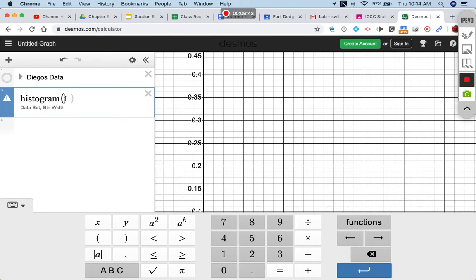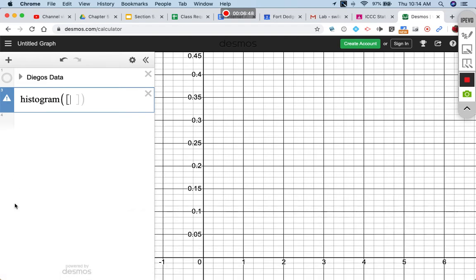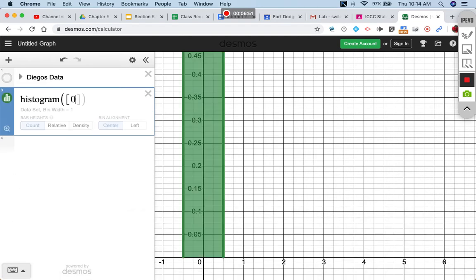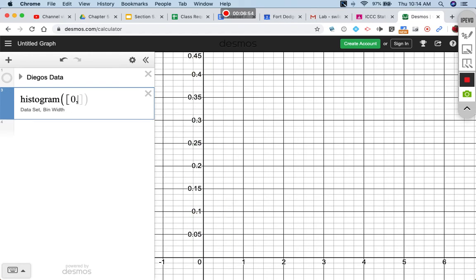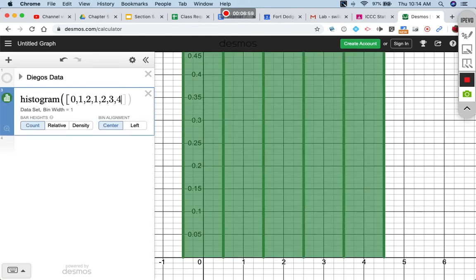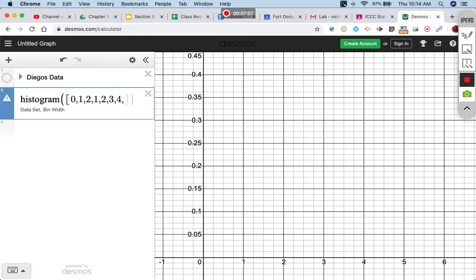Now the data set, you have to start with square brackets. We just start typing our numbers separated by commas. But the thing is, I don't want that comma. Close this here. Oops, I have a comma. So notice for this, it's an error. We need something on both sides of the comma. Oh, duh. 2. Whoops.